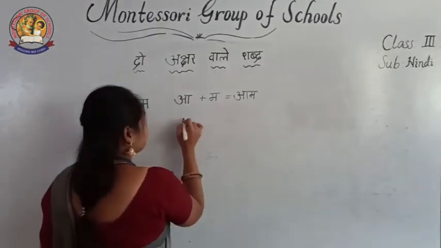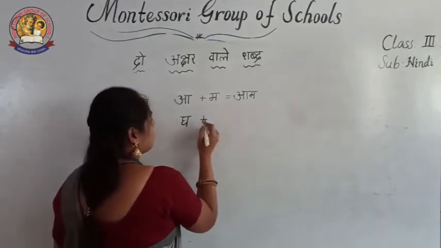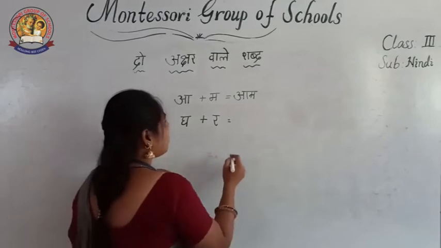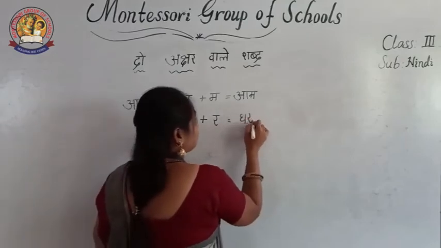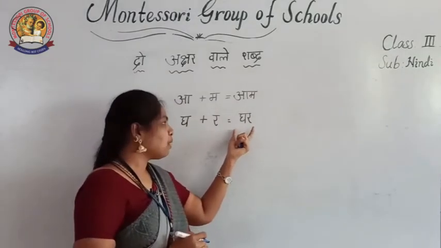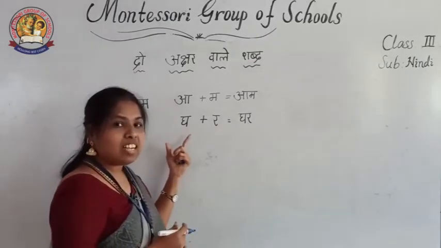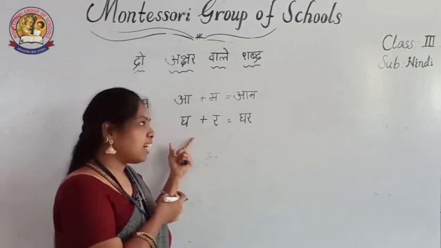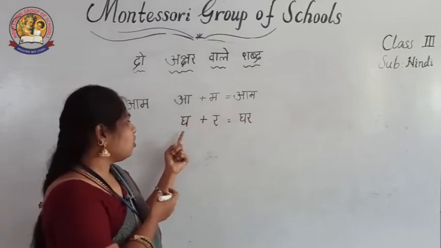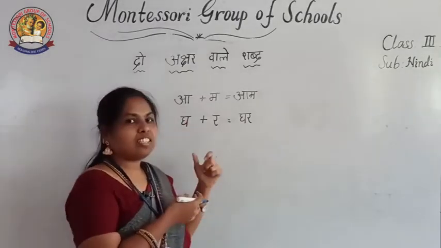Some vyanjan letters I am writing here. What is the letter? Gha and Ra. Gha plus Ra together, mix both, add them and write on the paper. Then ghar, what is that? What are we saying? Gha. What is the sound? Gha. Which letter is it? It is a Mahapran letter. Here it is an Alpapran letter, Anunasik Vyanjan. Then see, Gha plus Ra, ghar.